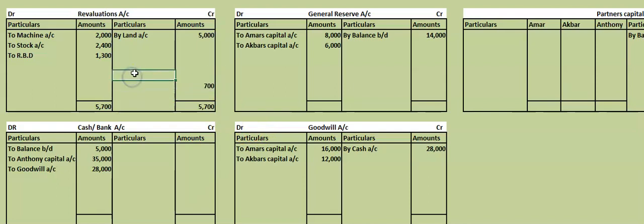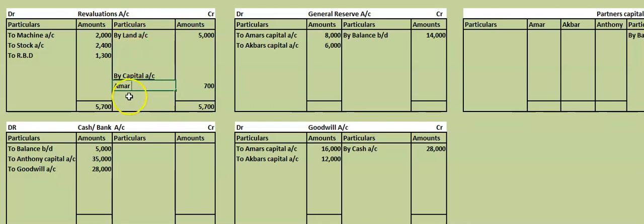So this loss shall be distributed to the old partners. We will write here by capital accounts. So we will underline that in the notes. What is the capital of Amar? What is the share of Amar here?